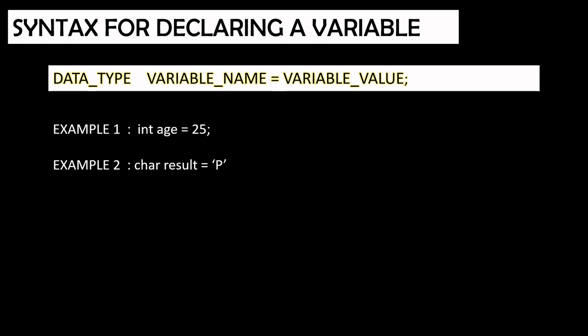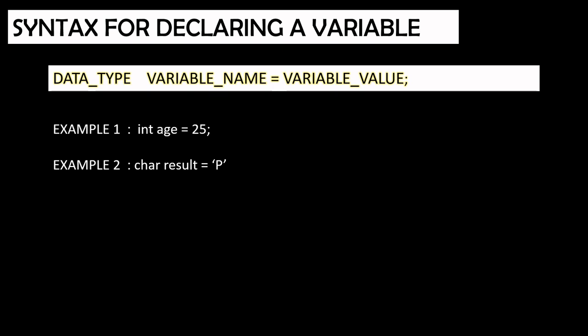Coming to the syntax for declaring a variable, we can declare a variable by specifying the data type, then a space, followed by a variable name, then an equal to symbol. But the equal to symbol in programming is called the assignment operator. After the assignment operator, we have to specify the value for the variable. Later, we have to end the statement with a semicolon.